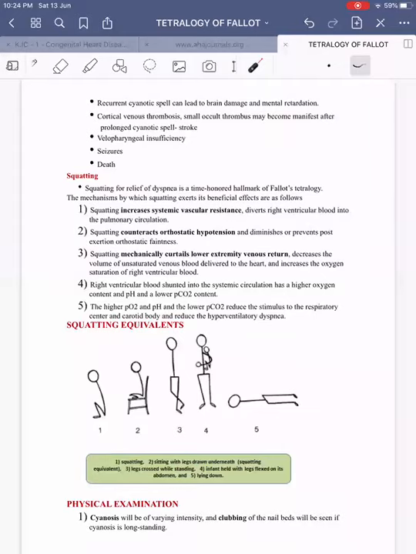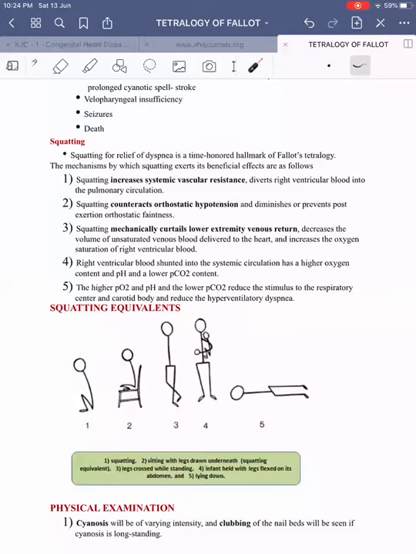The higher PO2 and pH and the lower PCO2 reduce the stimulation of the respiratory center and carotid body, and hence the episode stops. Then they ask the common question, what are squatting equivalents? This is also well given in Perloff. That is, the typical squatting, then sitting with the legs crossed underneath, then standing with the legs crossed. However, this is found to be a less efficient mechanism. Then infant held with the legs flexed over the abdomen, and lying down, commonly in the prone position or with the legs folded. These are considered to be the squatting equivalents which have been described.